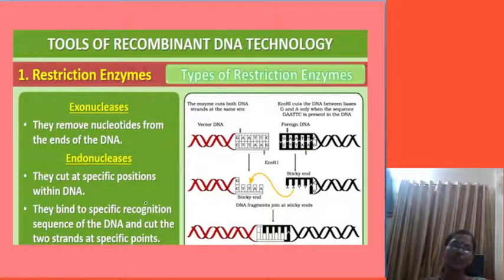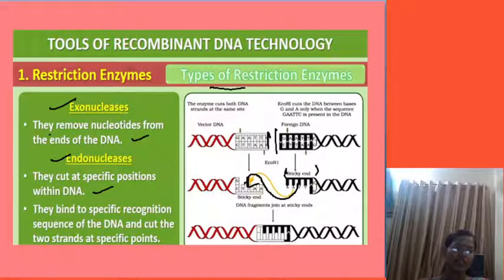Then the types of restriction enzymes we are going to see. Two types of nucleases are there. One is called exonuclease. They remove the nucleotides after cutting the DNA. This is called what? Exonucleases. Endonucleases, what will they do? They cut the DNA at a specific position. They cut the DNA at that site and bind the other end of the DNA, which is called a sticky end. Sticky end, so that we'll see in the next slide.